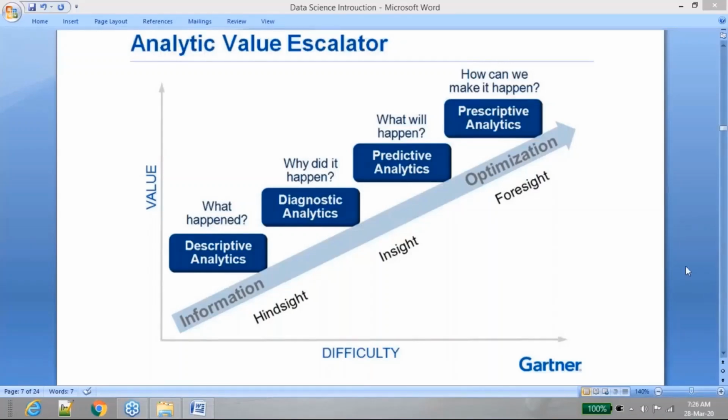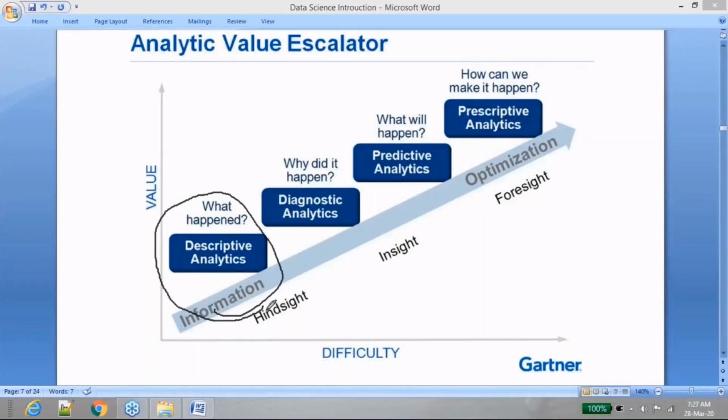All these people will be working here, business intelligence people and all those guys. Okay, this is what has happened. Why did it happen? I see that the sales went down. The day before yesterday, the sales was somewhere close to 1.2 million. But yesterday, the sales went to 0.8, which means you lost somewhere close to 30% of your sales.